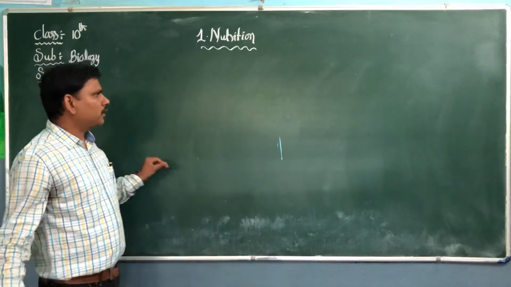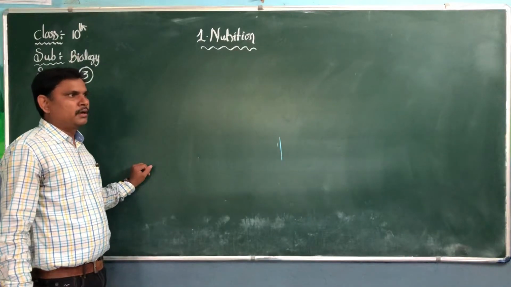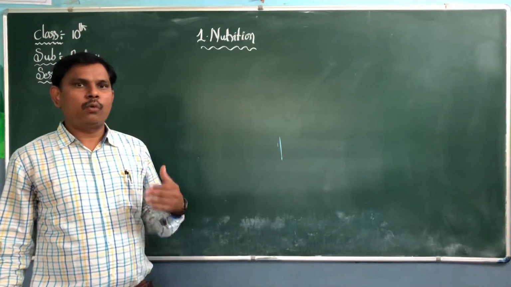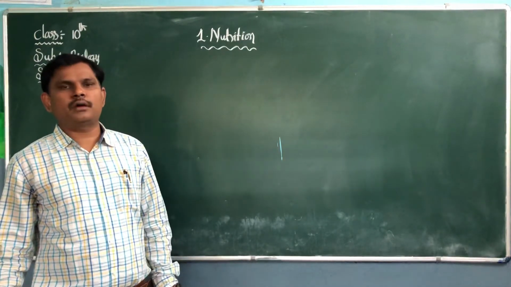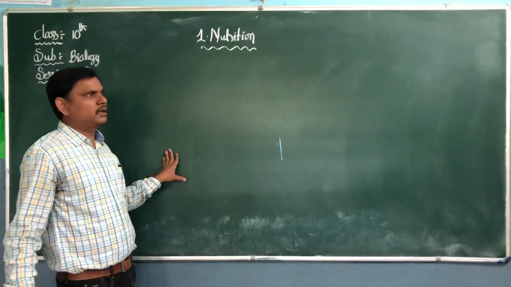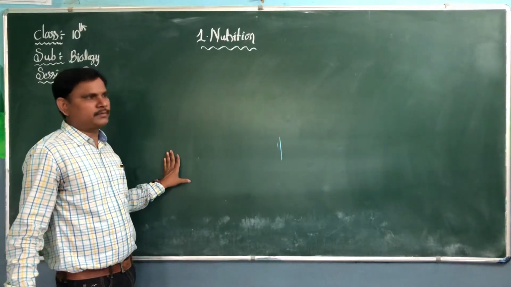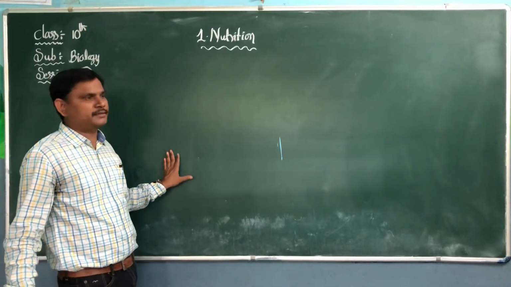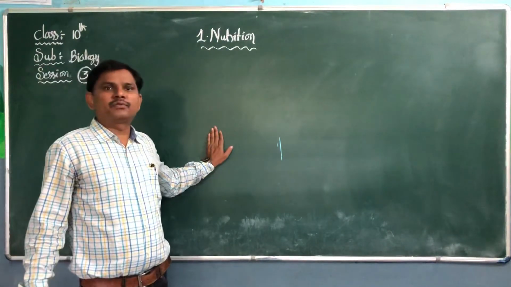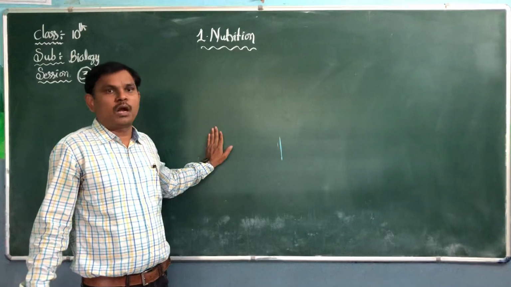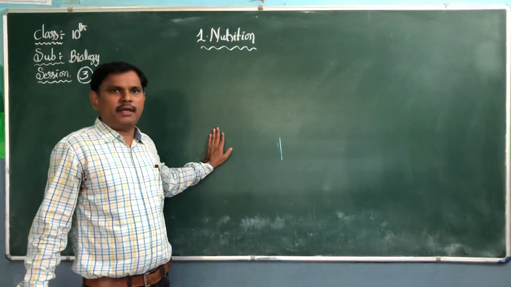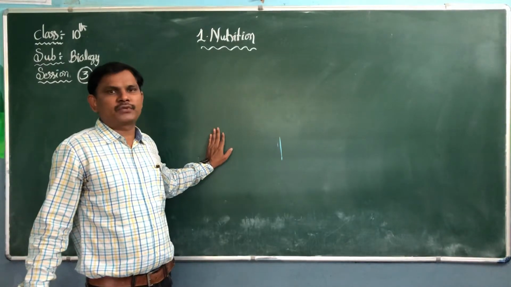Today in class we are going to discuss the essential factors of photosynthesis. What materials are required for the process of photosynthesis? Water is essential for photosynthesis. Carbon dioxide is nothing but air. Air is essential for photosynthesis.